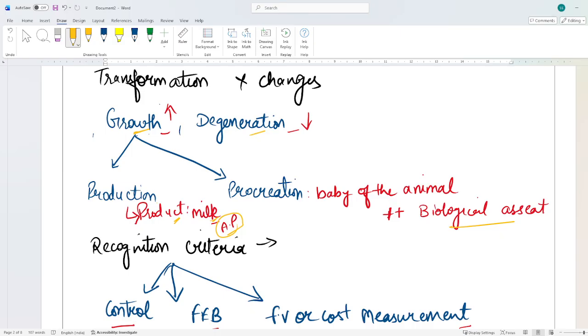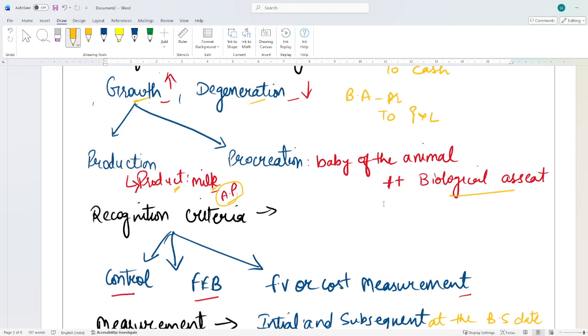Specifically, if I see what will be the entry when I am purchasing my biological asset, then my biological asset will be debited, and cash will be credited if I'm purchasing it on cash, or accounts payable. Now, what is happening? I got another baby calf. Then my biological asset will increase again. P&L, that will be the increase because I'm not paying for that. All the expenses related to this will be recognized in P&L similarly.